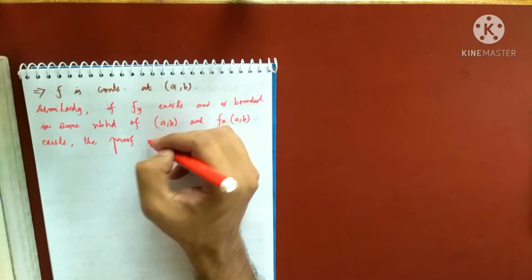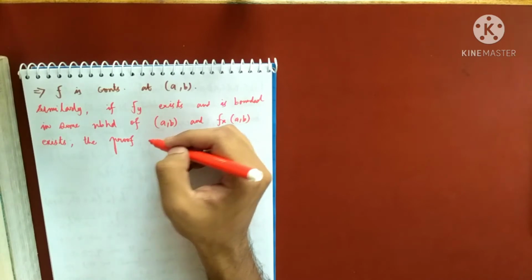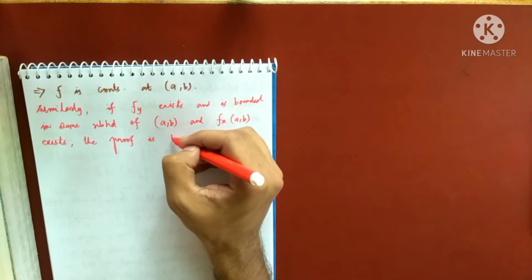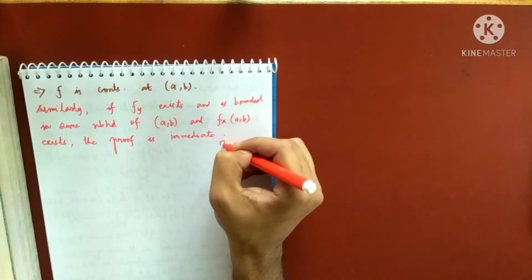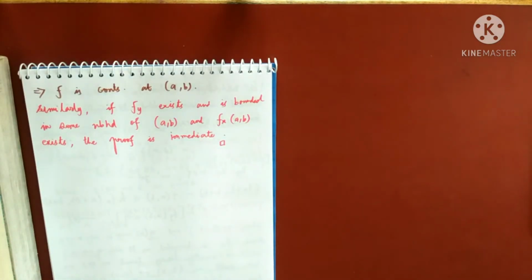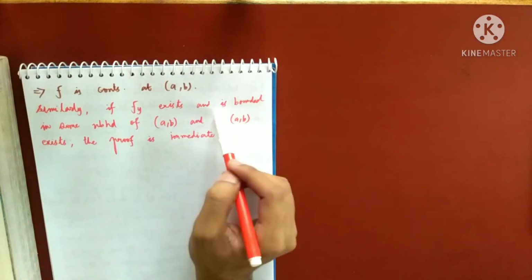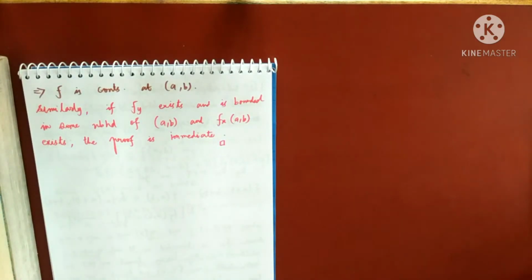The proof is immediate, right? So I had assumed that fx exists and is bounded in some neighborhood of a comma b, and fy at a b exists. But if I reverse the roles of x and y, I can similarly prove it by using the second form of the mean value theorem, which I had given in the statement to you. Okay. So this will be very much helpful to us.